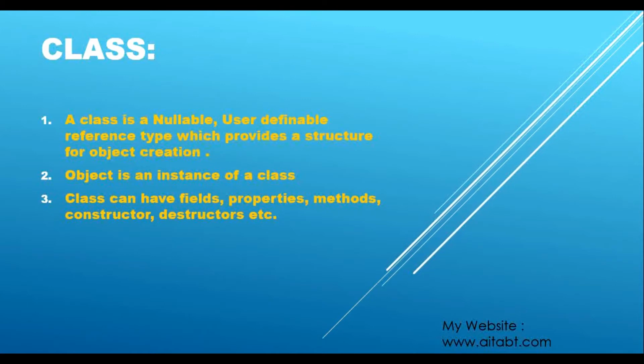Now, coming back to this video, the second point says: object is an instance of a class. Maybe you might be hearing this for the hundredth time, but what does that really mean? First of all, an instance is nothing but an occurrence, a single occurrence of something. Let me give one example.